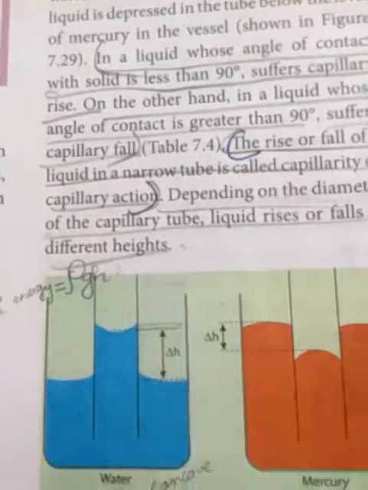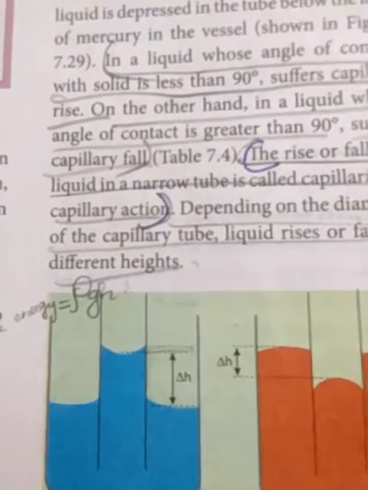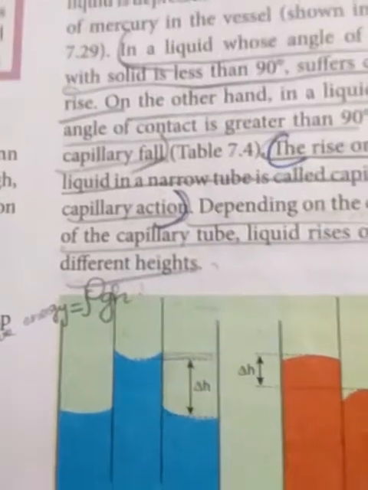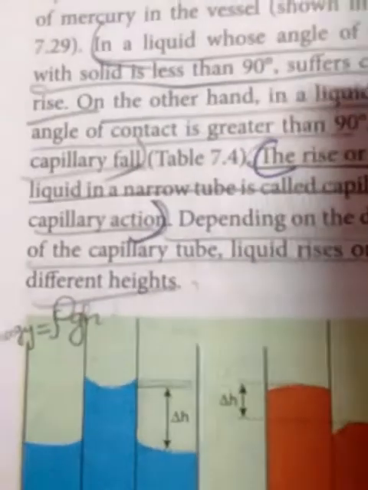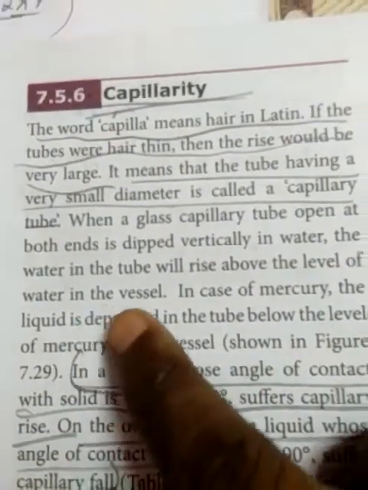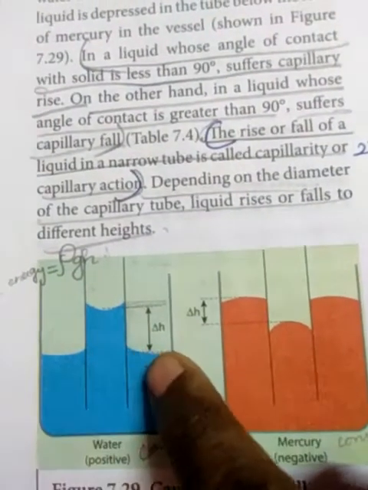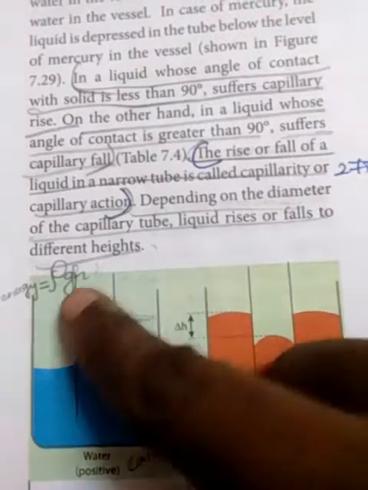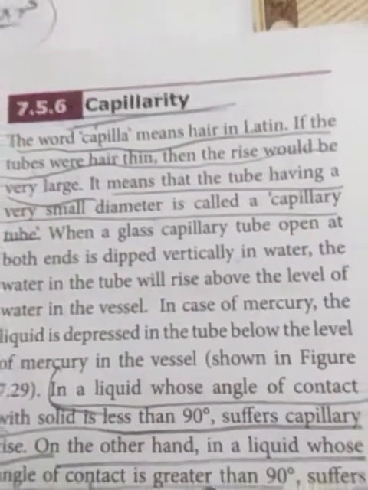What happened? The water immediately rises up in the capillary tube, right? You see, it rises above the level of the water in the vessel. Compared to the vessel water level, the tube water level is increased.